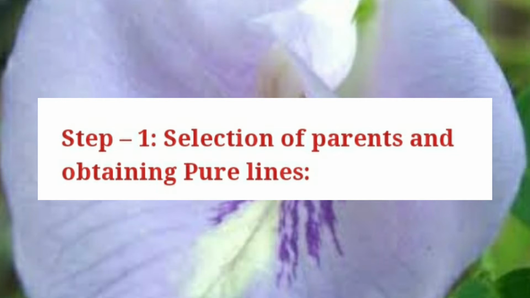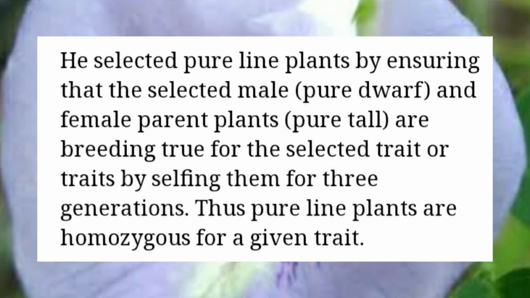In this step, Mendel selected pure line plants, ensuring that the selected male plant is short, that is, a pure dwarf male plant, and the female plant is pure tall.